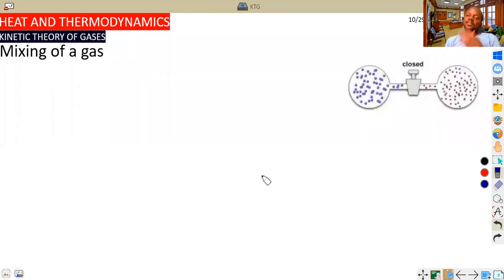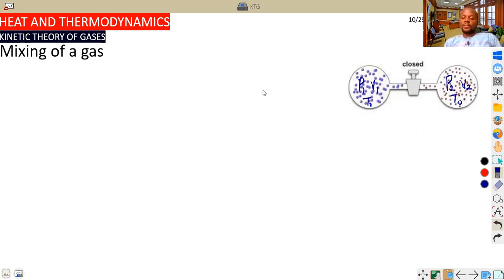Yes, the next one is still on the kinetic theory of gas. This is mostly academic, and we are going to look into what we call the mixing of gas. As we have talked about the state of gases, gases are transformed in terms of their pressure, volume, and temperature. Now, let's take a situation where we have a closed system, as you can see in the diagram shown here. If we say this is at thermal equilibrium, what we mean is that temperature is constant. Let's say the pressure here is P1, the volume is V1, and the temperature is constant, which we take as T naught. At the final state, because there's a change of process, we have P2, V2, and the temperature remains constant.